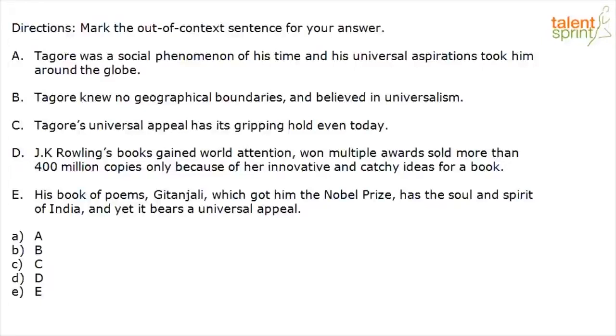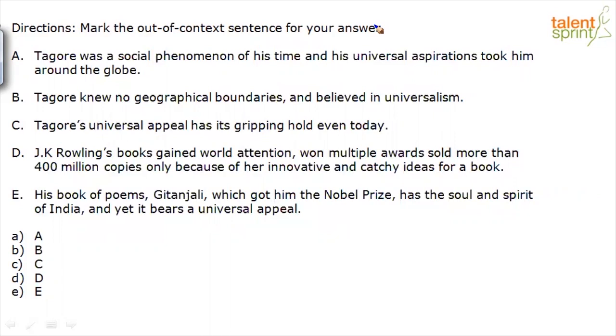The directions just read, mark the out of context sentence for your answer. So we have about 5 sentences, and we need to figure out which one is not in line with the context. One of the first approaches that we can apply is to look for common or repeat words. In A we have Tagore, B also starts with Tagore, C also starts with Rabindranath Tagore, D starts with J.K. Rowling, and then E starts with his book of poems Gitanjali.